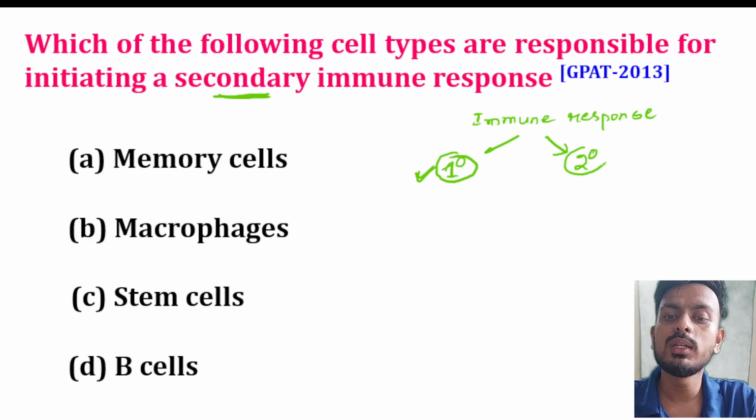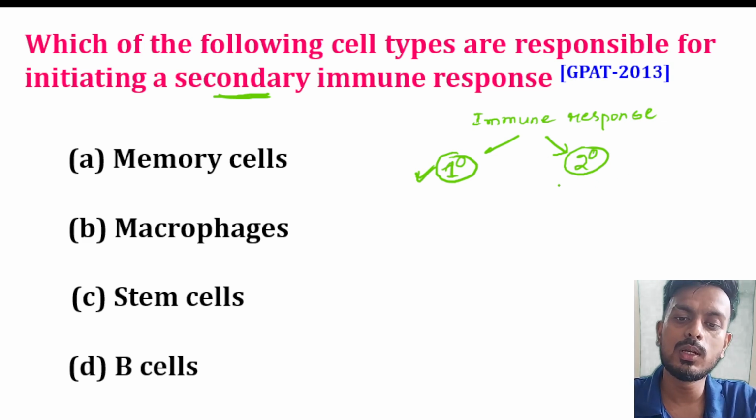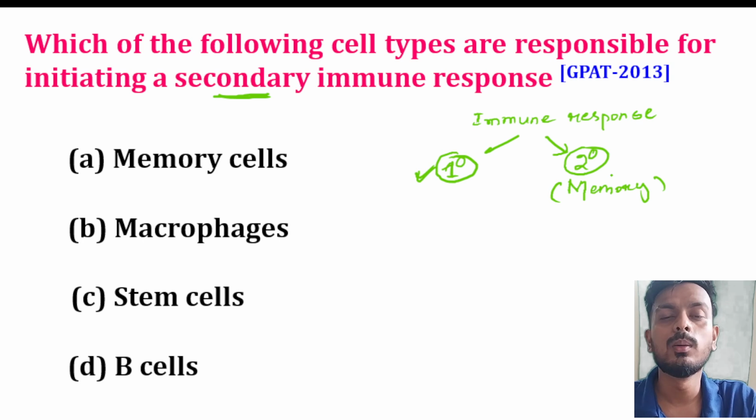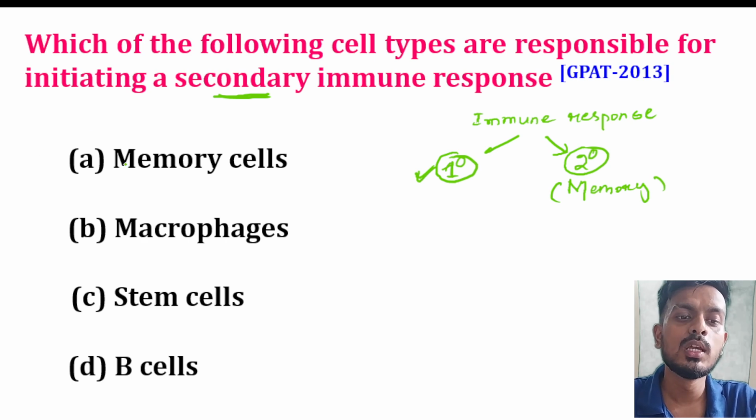So for that, what do we basically need? We have to memorize. The trick is that for the second time we need memory. We can say that we should have a great memory to take revenge. If you want to take revenge, you should remember the incident that happened with us. So for that we need memory, and here the correct answer will be the memory cell.